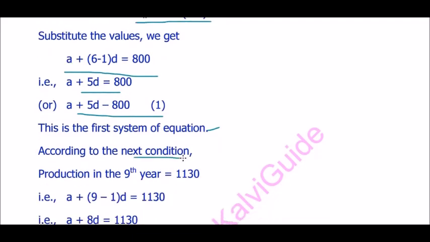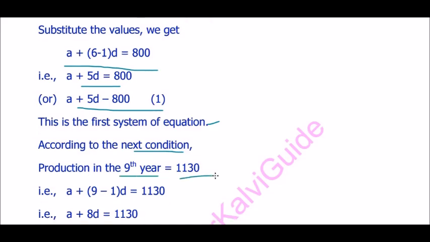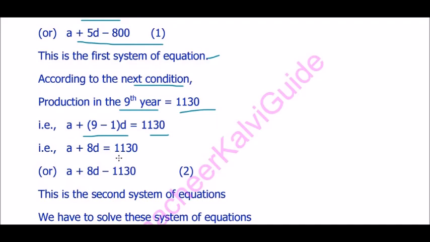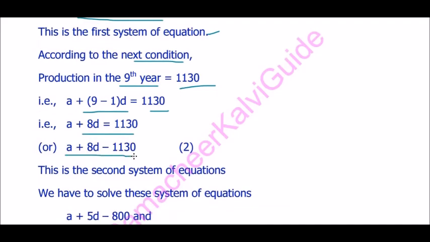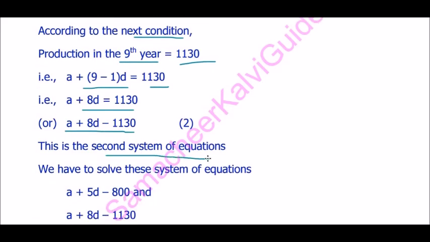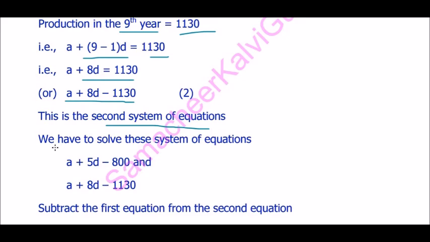According to the next condition, the production in the ninth year is 1130. That is a + (9 - 1)d = 1130, that is a + 8d = 1130. This is equation number 2. This is the second equation of the system. We have to solve this system of equations: a + 5d = 800 and a + 8d = 1130.